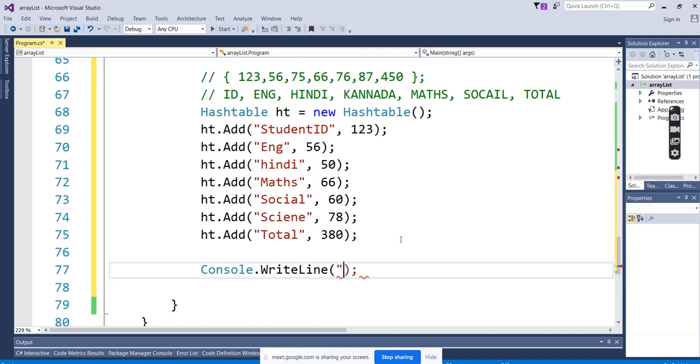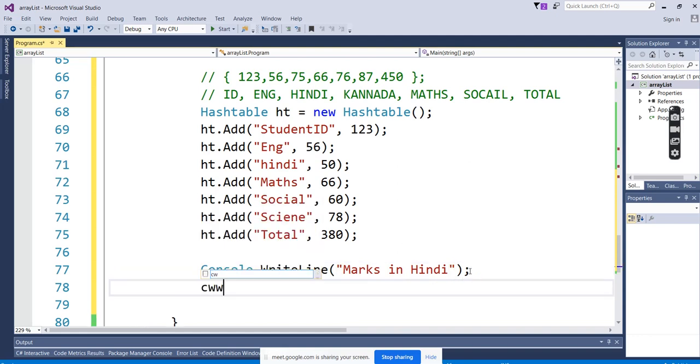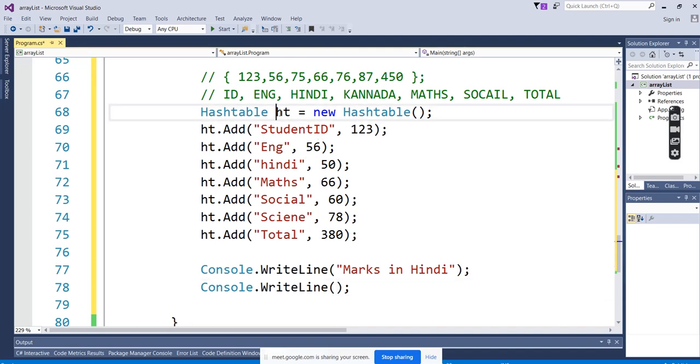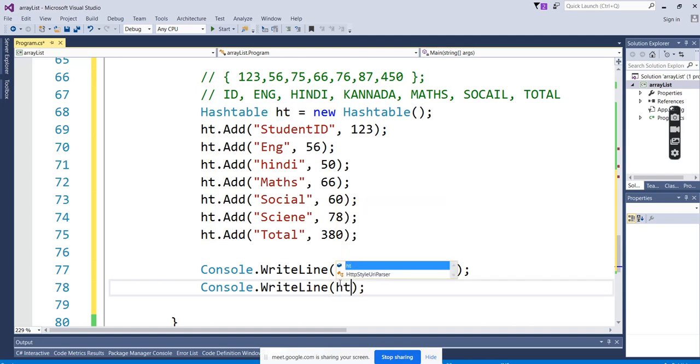If I want the value of the marks in Hindi, how do you fetch it out? The object, the variable we created, is ht.